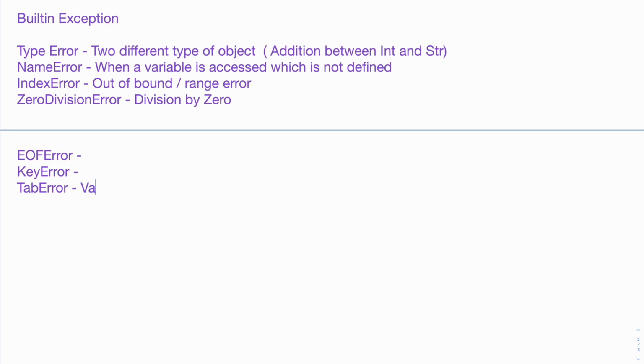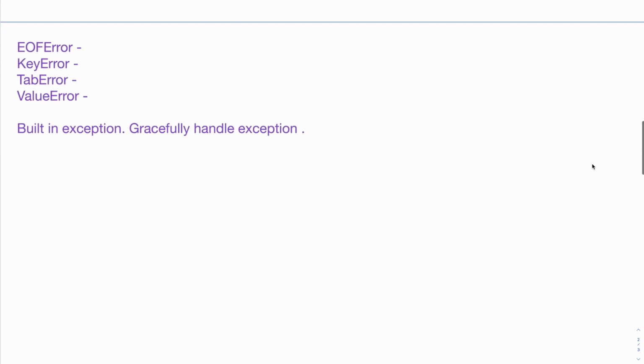Apart from that, you'll also get something called value error. There are many more, and a comprehensive list is present on python.org. Probably I will put a link in my description. The value error is raised when a function gets an argument of correct type but of improper value. So in a nutshell, there are various built-in exceptions which we have to make use of to gracefully handle exceptions, right?